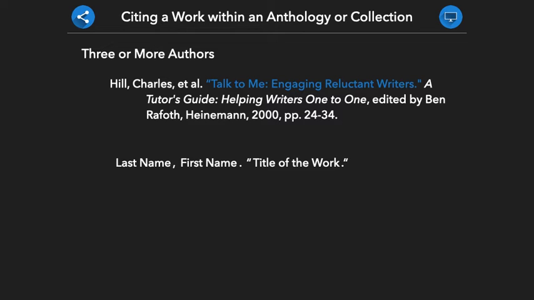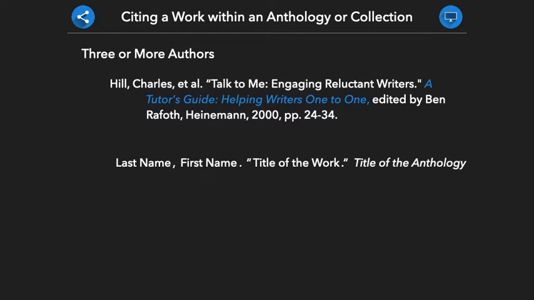Next, we provide the title of the anthology. The title of the anthology is given in italics. Generally, we capitalize all nouns, pronouns, verbs, adjectives, and adverbs within this title as well. After providing the anthology title, we will give a comma.